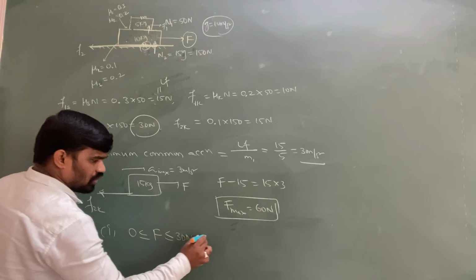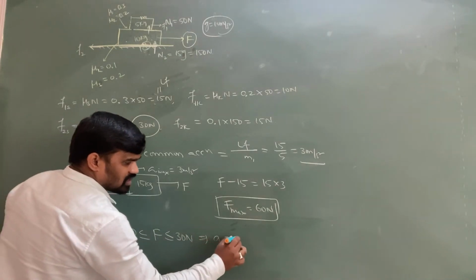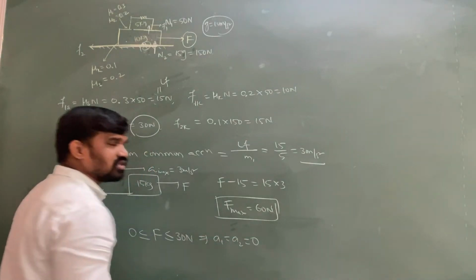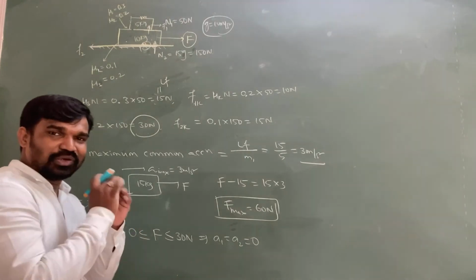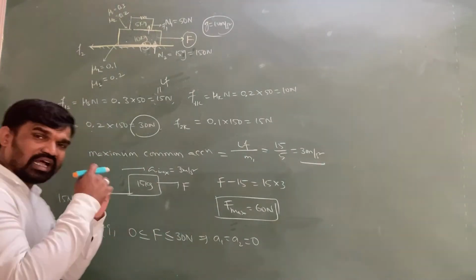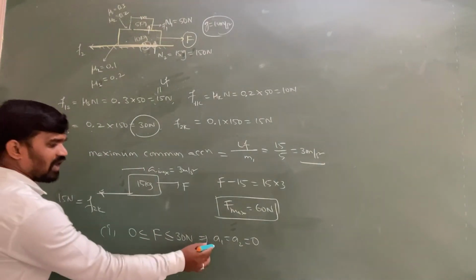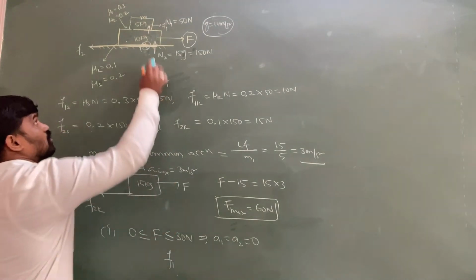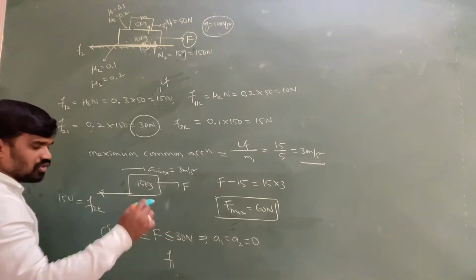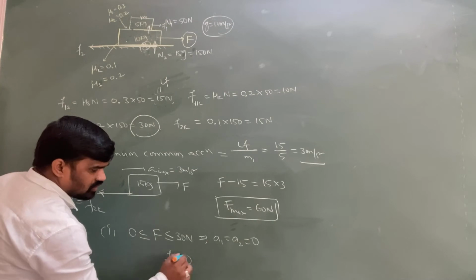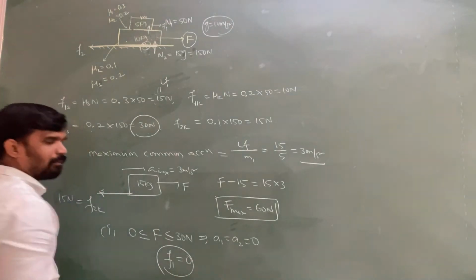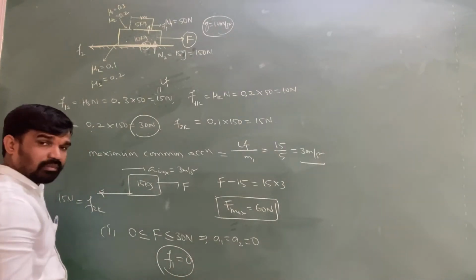So we can write that both the blocks have common acceleration equal to 0. That is, they don't have any acceleration itself. If acceleration is not there, then there is no pseudo force on the upper block. No pseudo force on the upper block means there is no static friction on the upper block. Static friction on the upper block will become 0.